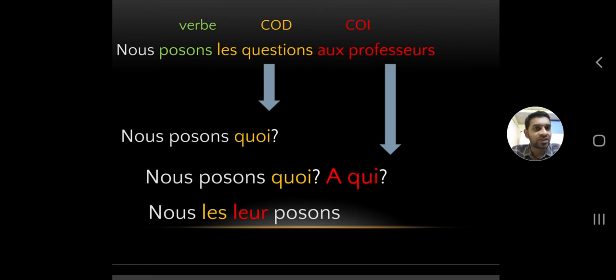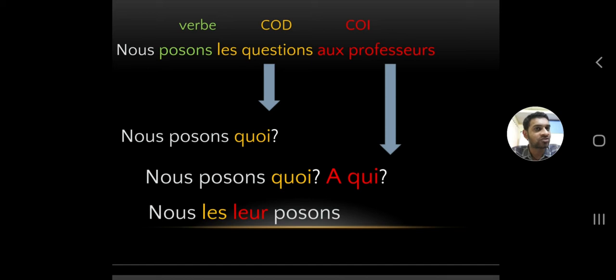So verb, COD, COI. I got a sentence there. Nous posons les questions au professeur. You can see nous, N-O-U-S, is the subject pronoun. Posons is the verb, poser, to ask, to pose. Les questions is a direct object. After the verb poser we don't have any preposition, we directly got les questions. Next you got au professeur, which is marked COI, an indirect object.